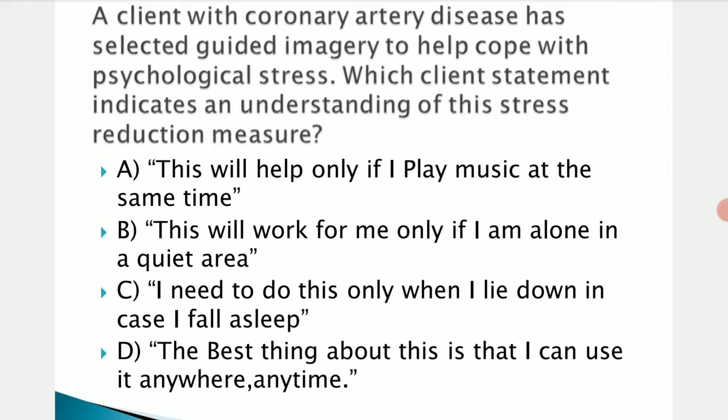Which client statement will indicate proper understanding of the stress reduction measures they have been given? So the question is what statement the client would reply with regarding proper understanding of this therapy. Which is the correct option to choose here? The first option: this will help only if I play music at the same time. This will work for me only if I am alone in a quiet area. I need to do this only when I lie down in case I fall asleep. The best thing about this is that I can use it anywhere and anytime.